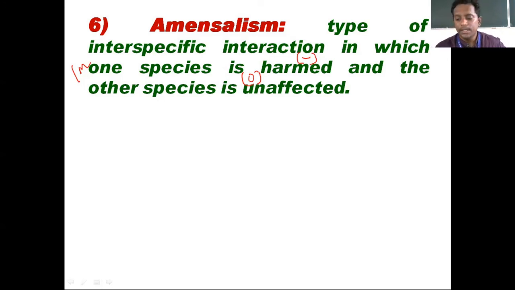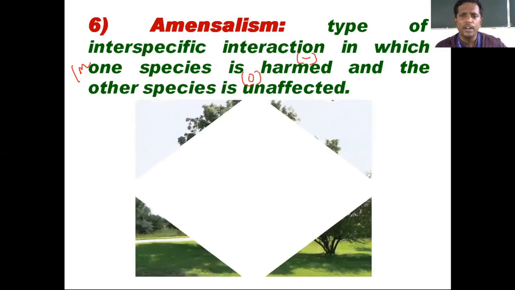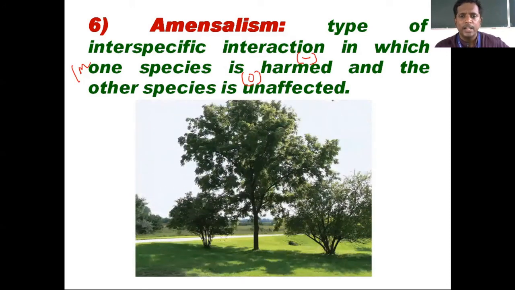There are no examples in the textbook, dear students, so I just took one example by searching. So this is a big tree, and here below assume there are emerging small seeds or plants of other species, because this interaction is between two species. The species growing below will not get sunlight or water because of the presence of this tree. So for this tree we can put 0.